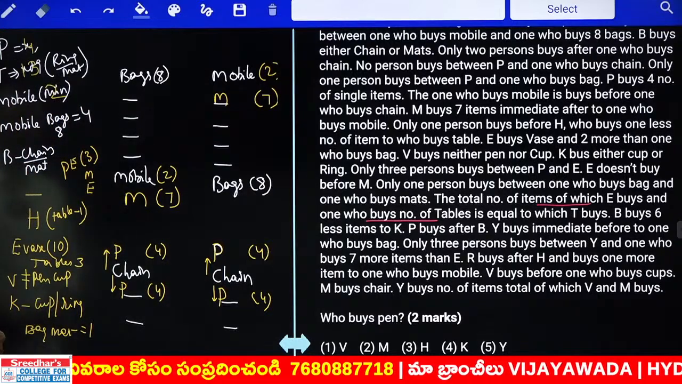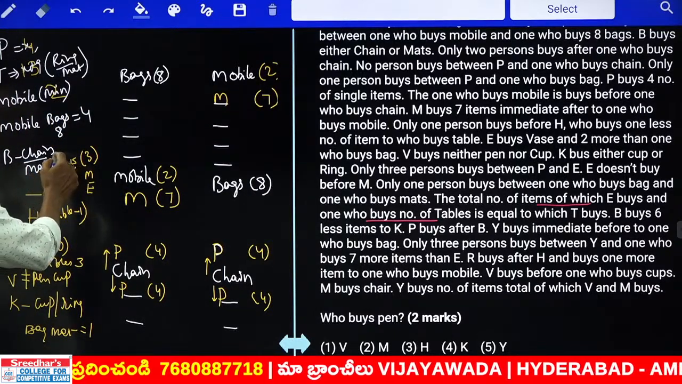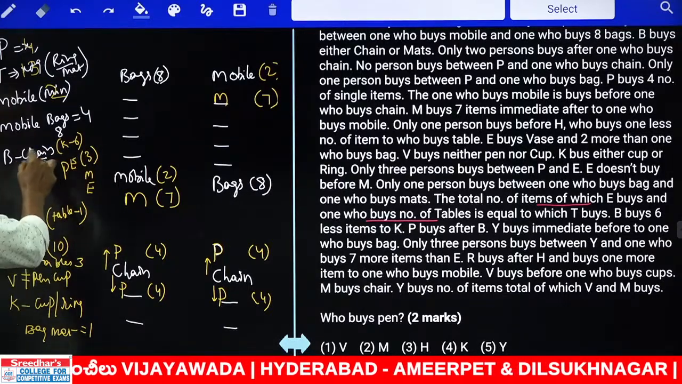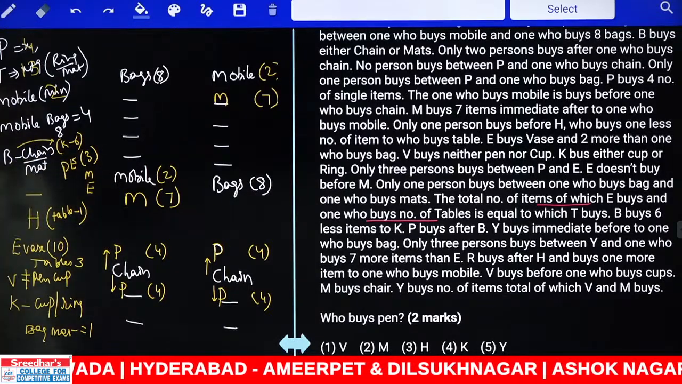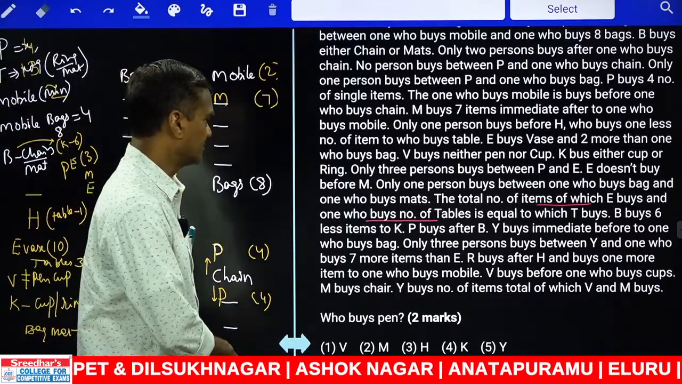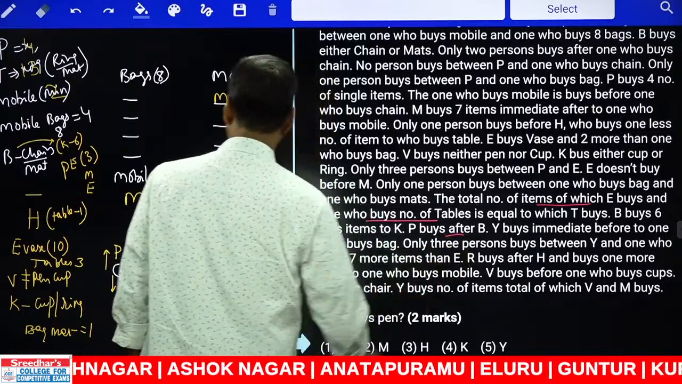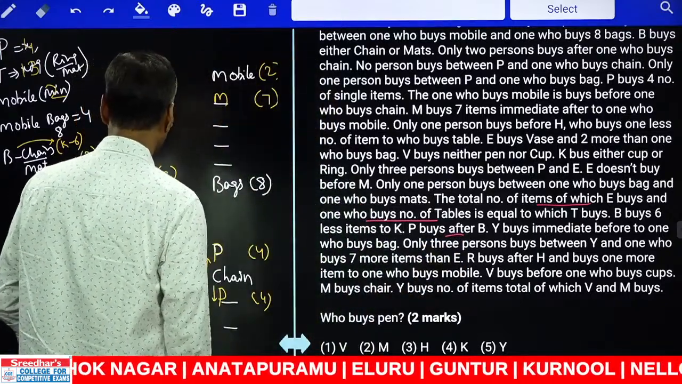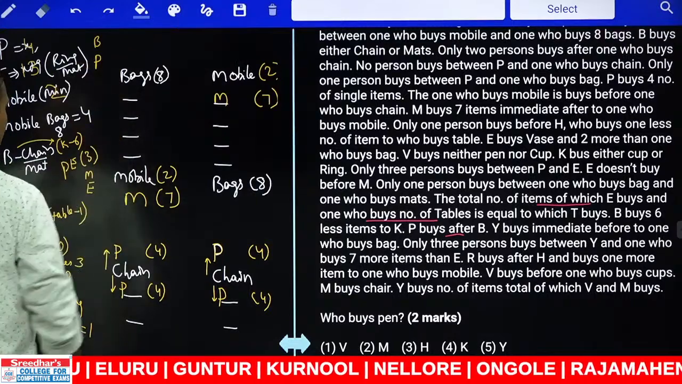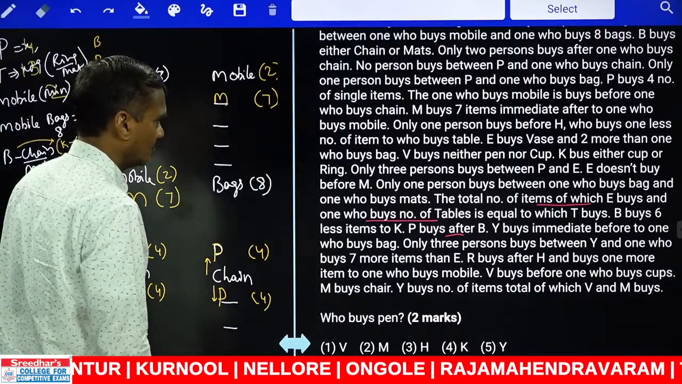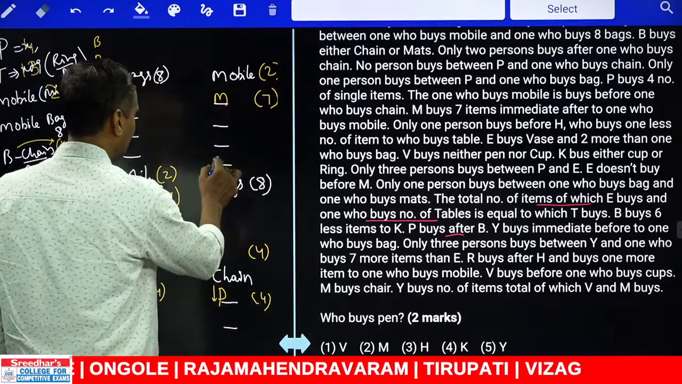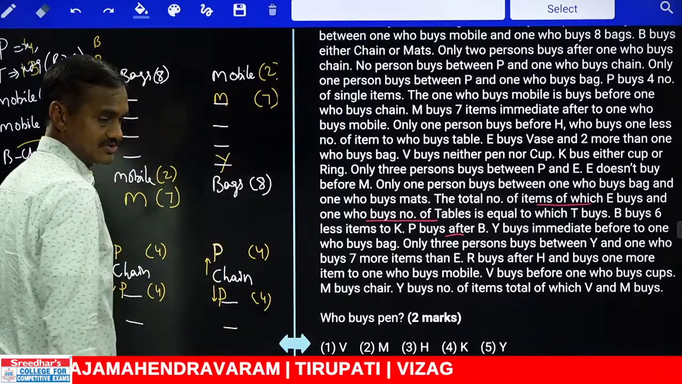Now B buys 6 items lesser than what? Now B buys chain, and now K minus 6. B buys chain or mat and 6 items lesser than K. And next one, P buys after P. Now P is buying after whom? P is buying after P. Then B, P buys after P. And next one, Y buys immediately before the one who buys bag. Now Y is immediately before the one who buys bag, Y is here.